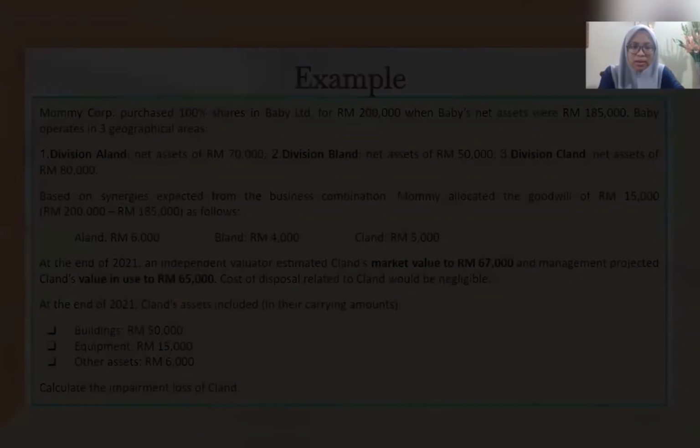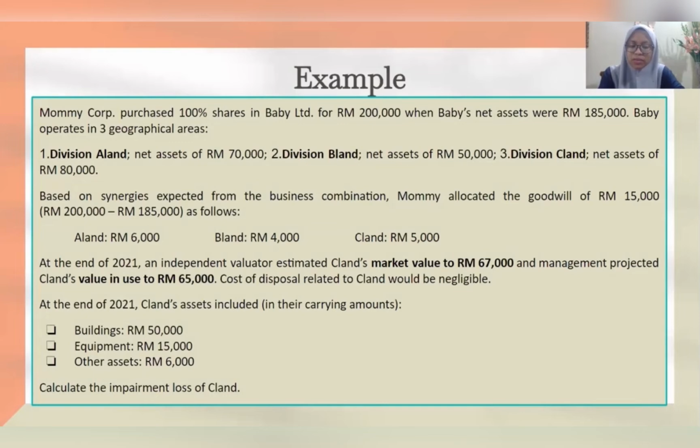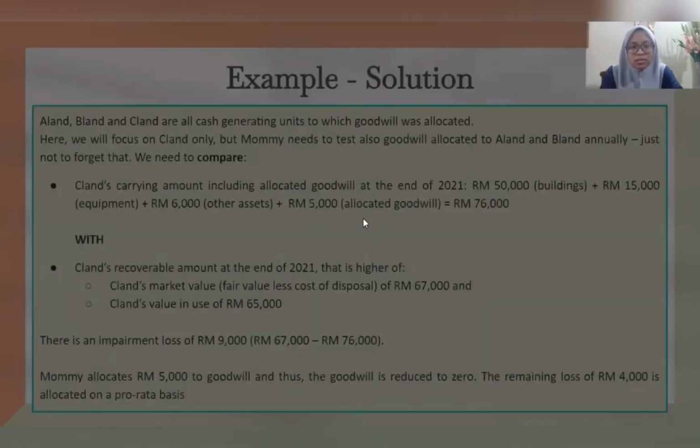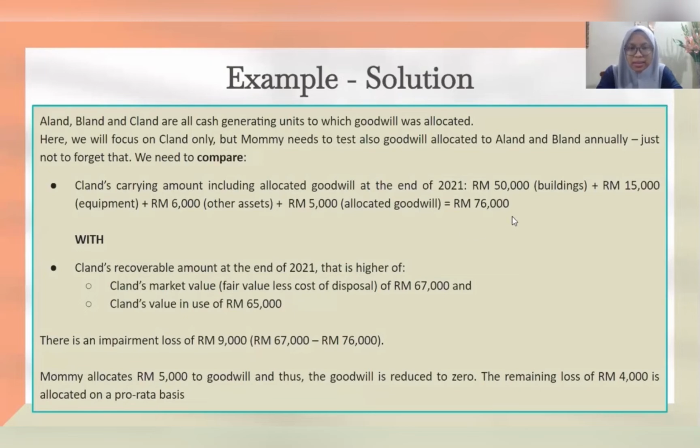So this is the carrying amount, which is building 50,000, equipment 15,000, other assets 6,000, and we need to add all of this carrying amount together with the allocated goodwill, which is 5,000 for Clan. Okay? So we will be getting 76,000, which is the carrying amount together with the allocated goodwill for Clan.